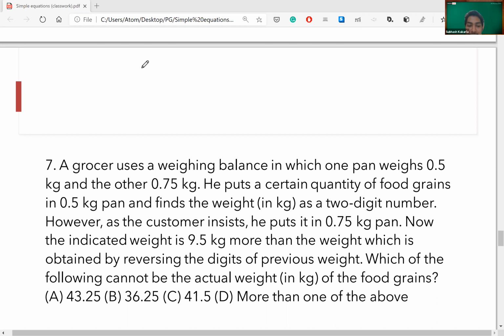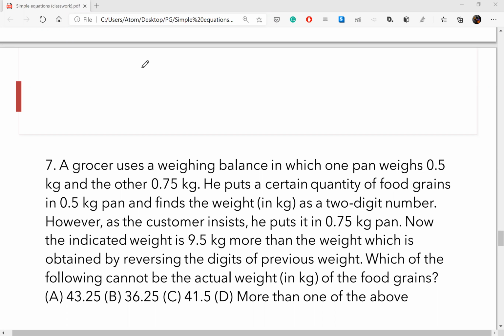Anybody wants to shed some light? Yeah, so Kesari, what I just made my conclusion by seeing the options is that the last option is given as more than one of the above. So maybe he's trying to indicate that we have to find out a maximum option. So when we are getting the answer at a certain limit, for example, 43.25, then it logically makes sense that it will satisfy for the lower values also.